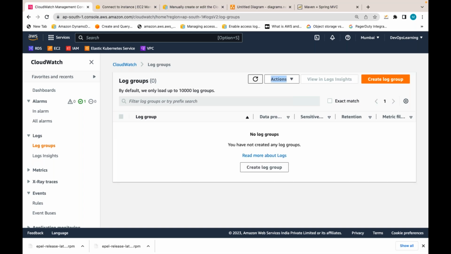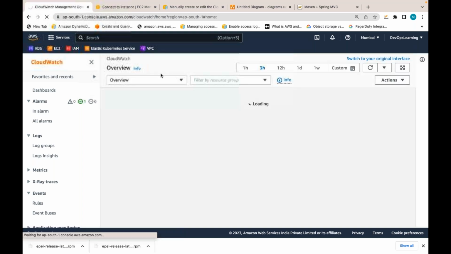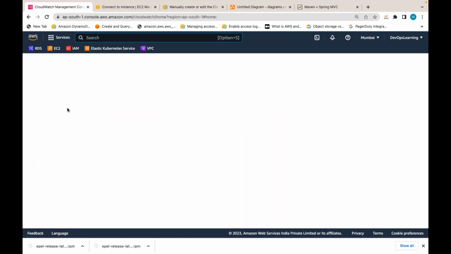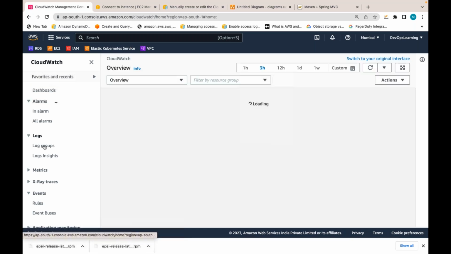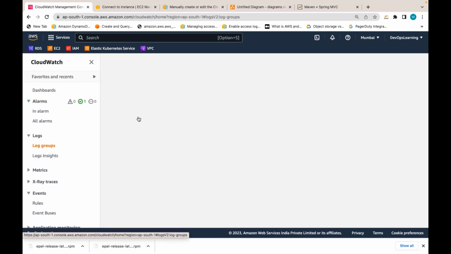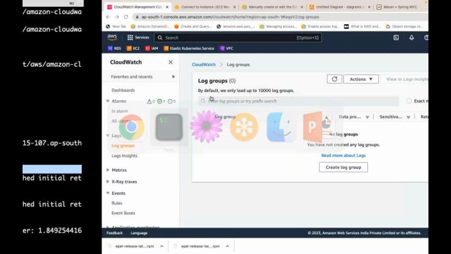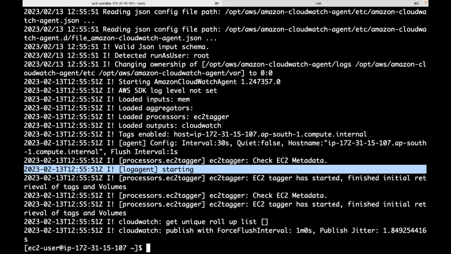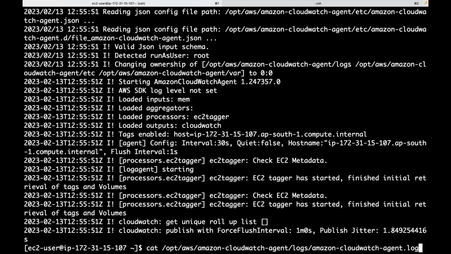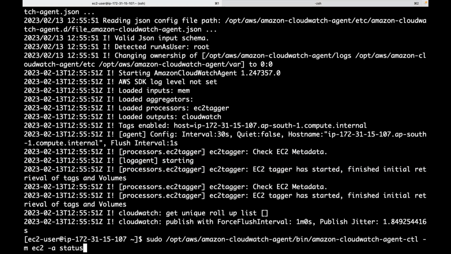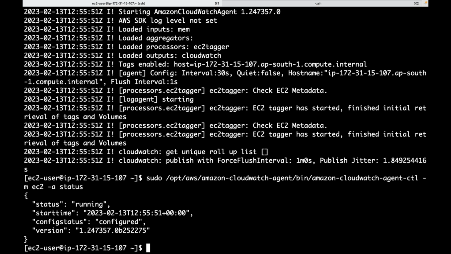Now let's wait for CloudWatch to create a log group. Let's wait for that. You can see the logs there in the log groups. In the log groups, you will see two log groups because I configured that the CloudWatch agent is up and running. There is no problem. It is running, and I created a configuration.